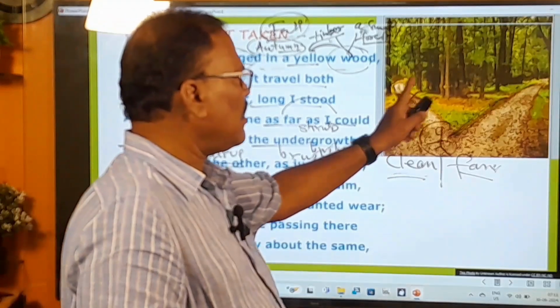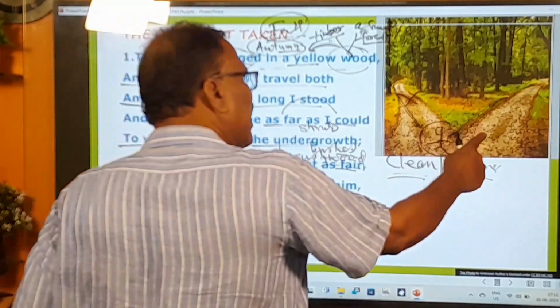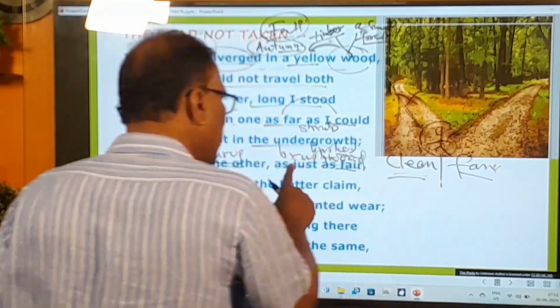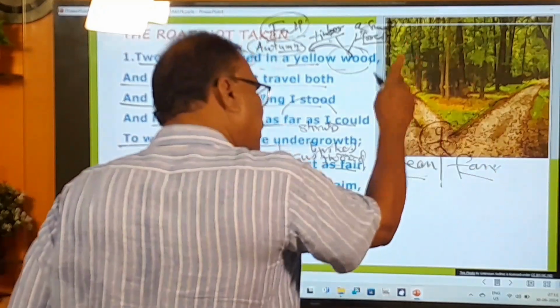This road is like this road is also like this. As just as fair means it is clean just like the first one, it is fair just like the first one. That's why this says as just as fair means as clean and fair as the first one.